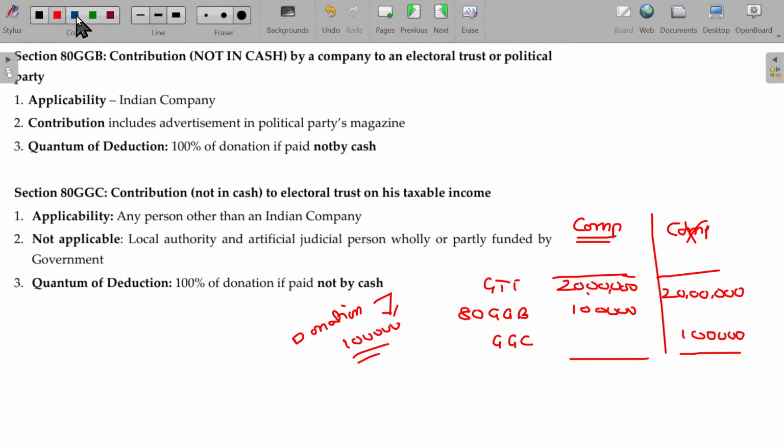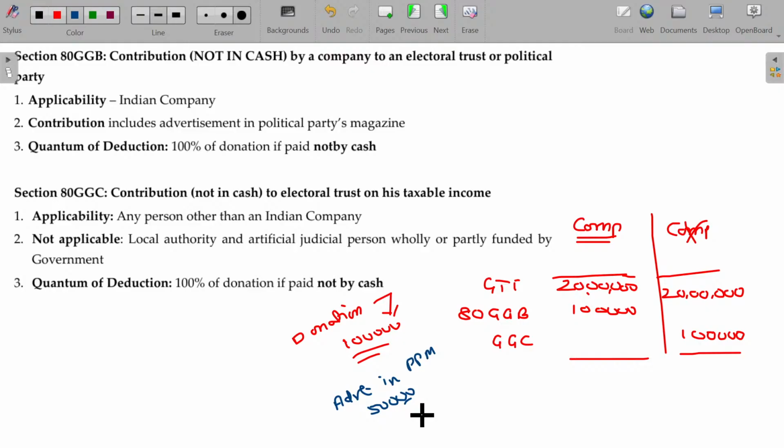Okay. Suppose instead of a donation, you are spending around 50,000 rupees for an advertisement in a political party's magazine. They publish their own magazines, election manifesto and all. So I may give a one-page ad for promoting myself. What can we do? Any advertisement expenses related to the business can be deductible under section 37 in general. Revenue nature expenses related to the business can be debited under section 37 class 1 general expenses.